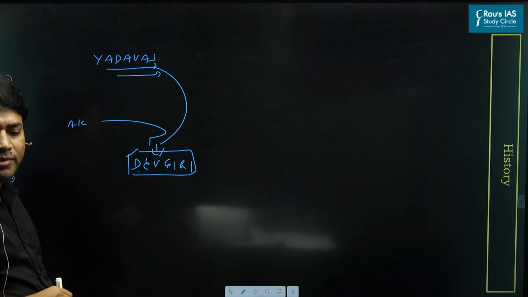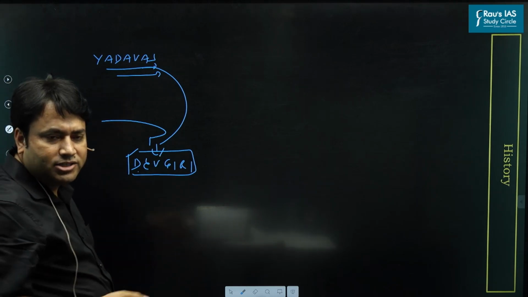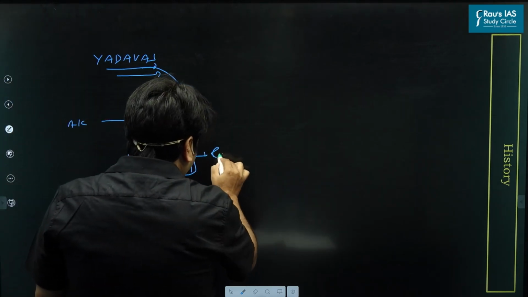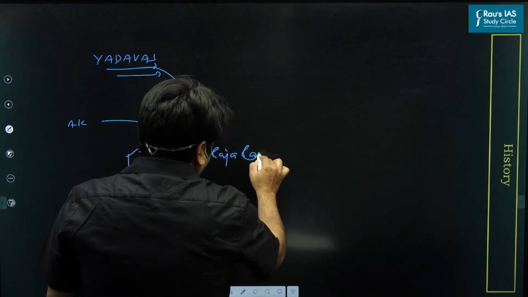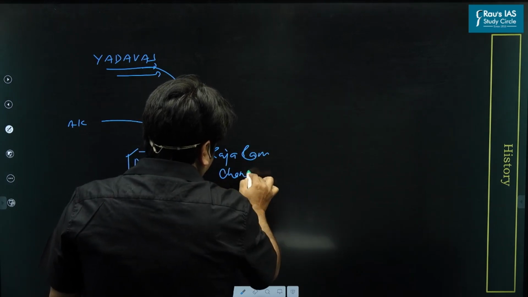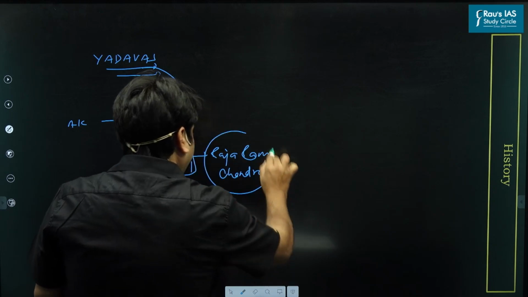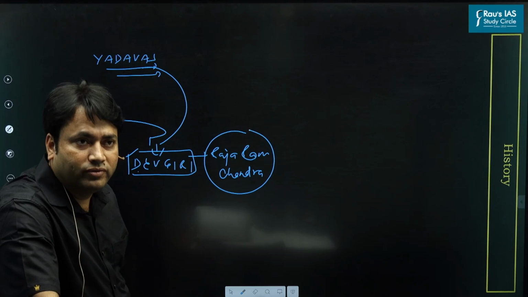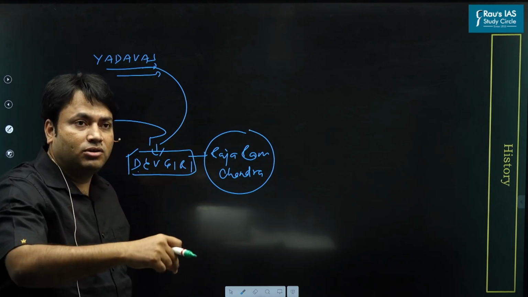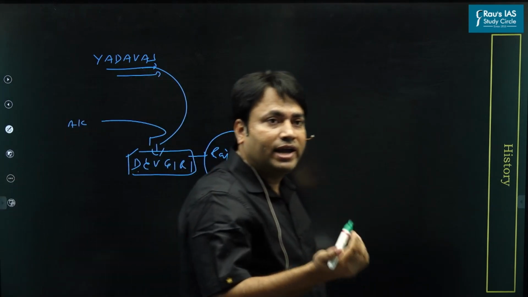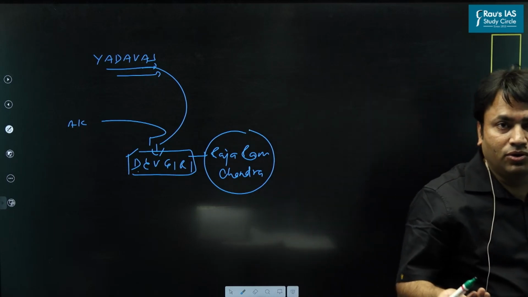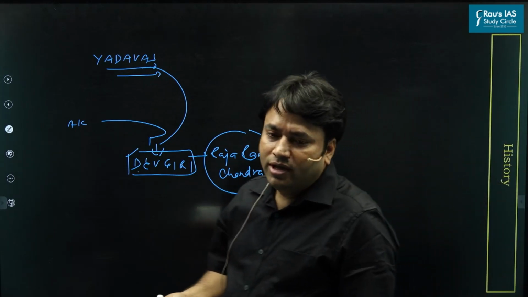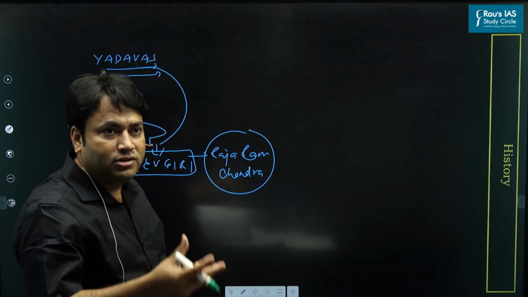He attacked this capital and defeated Raja Ramchandra of Devgiri. Again, he did not establish direct control over the state. He reinstalled the ruler, and the ruler agreed to pay the tribute.